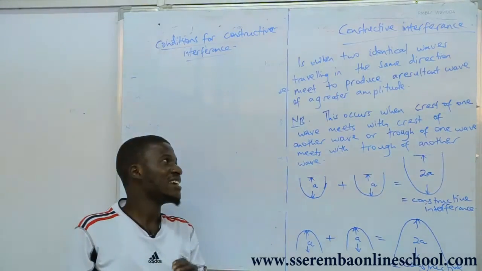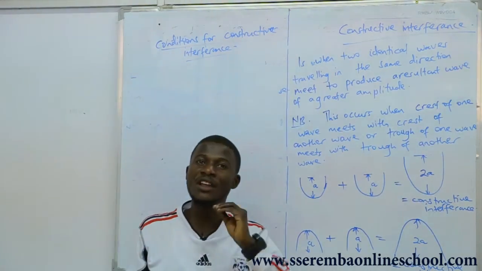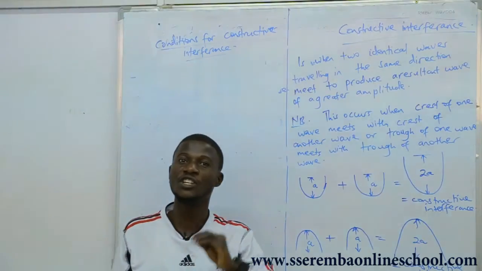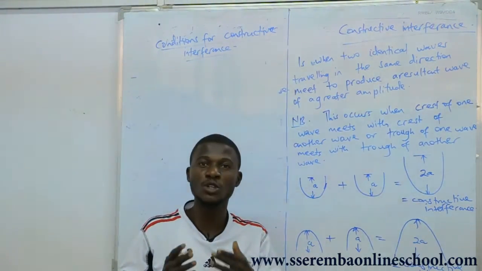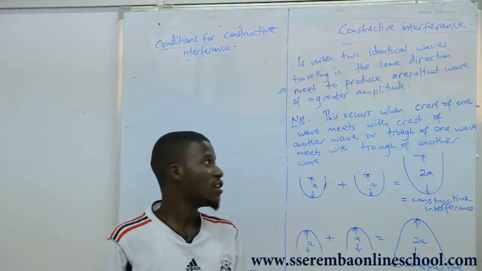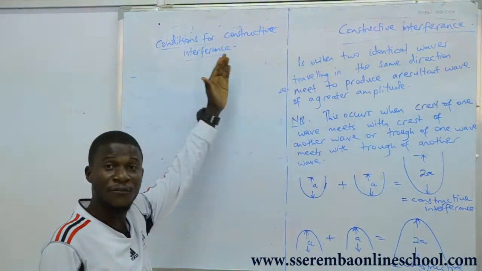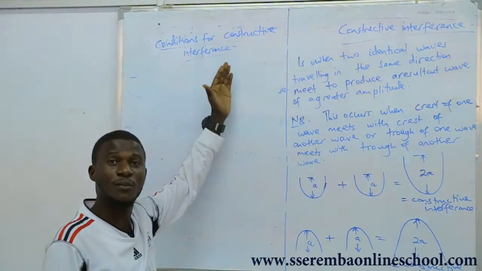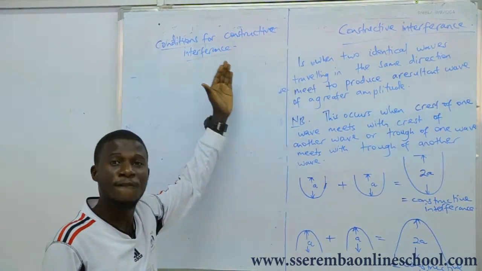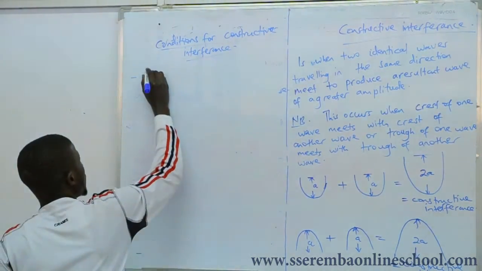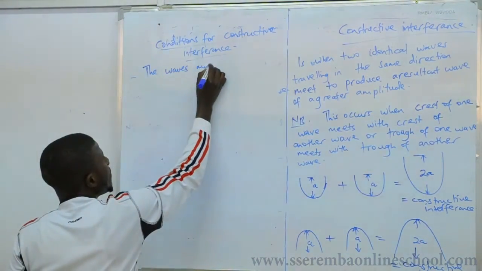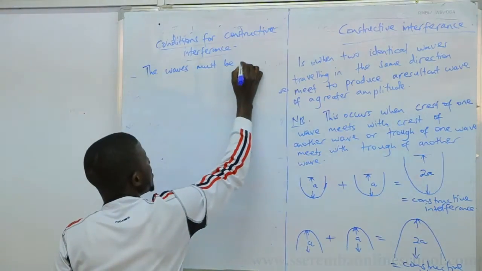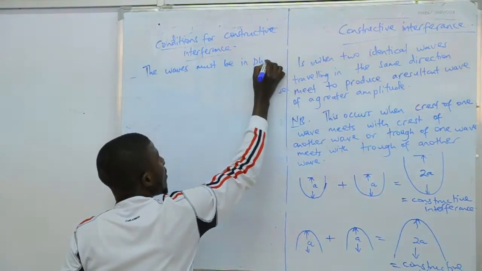That means this must take place when these waves are in the same state of disturbance. What do I mean there? That means they are supposed to be in phase. One of the conditions for constructive interference to occur is that the waves must be in phase.